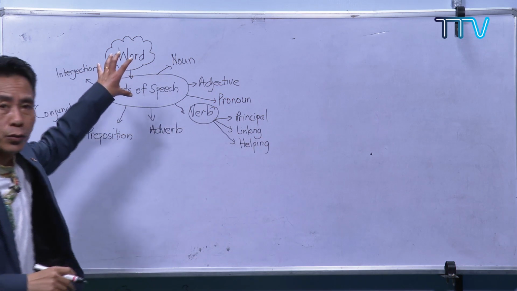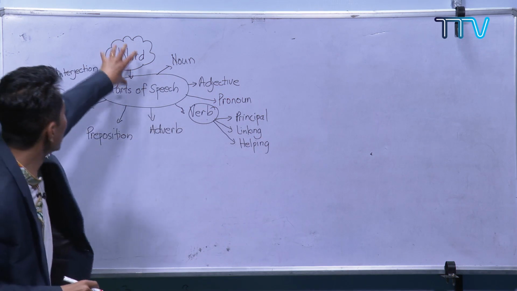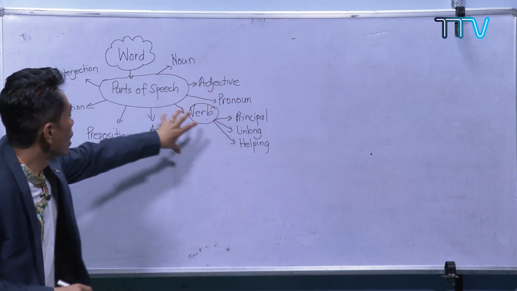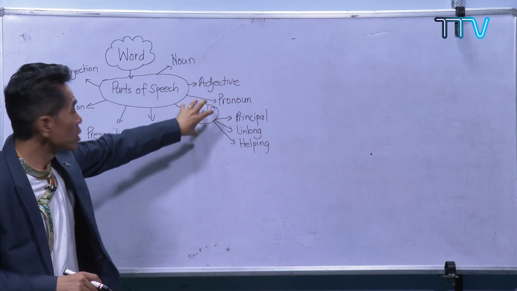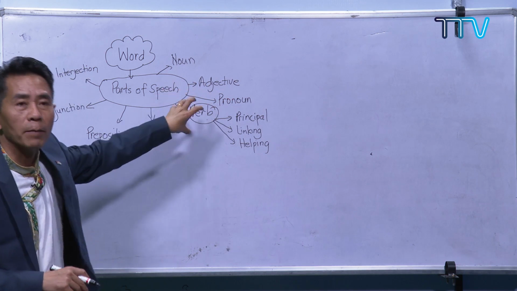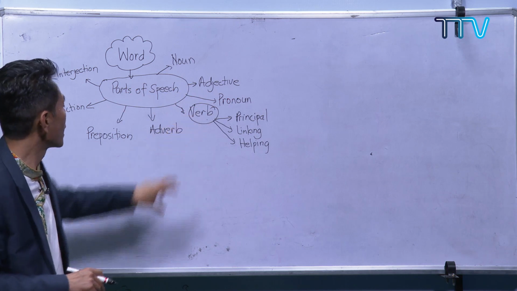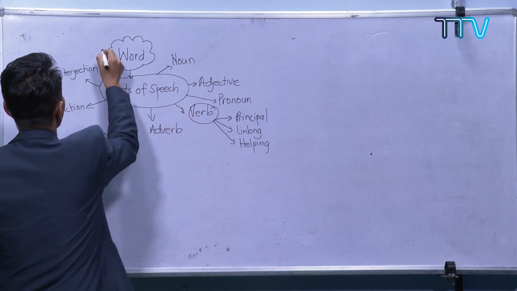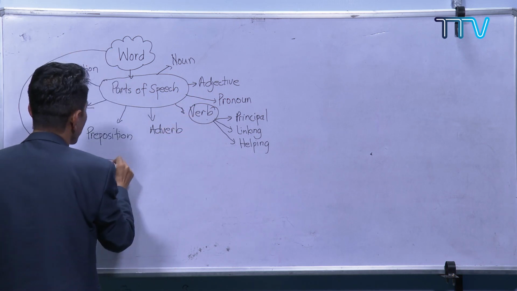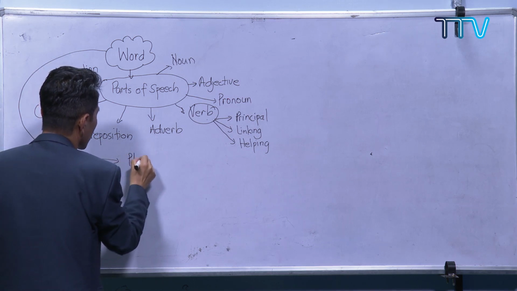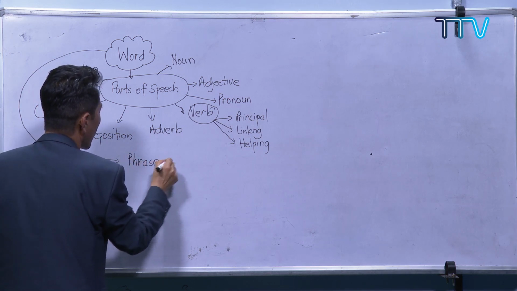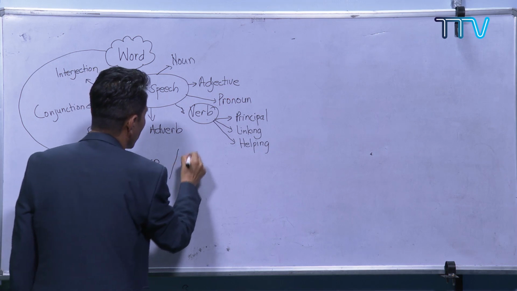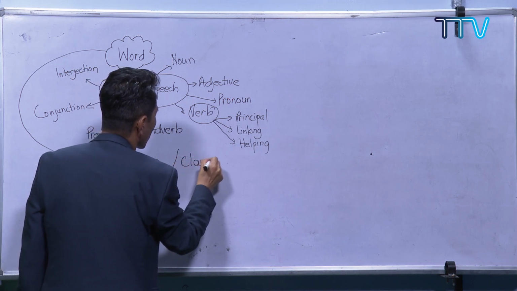So you will see this kind of progression: word, part of speech, and from the part of speech we focus more on verb because verb is the main thing. And then from the words we move on to the phrase, and we also move on to the clause.